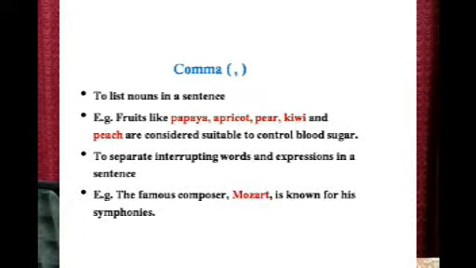To separate interrupting words and expressions in a sentence. So sometimes you find there can be certain phrases or words coming in between a sentence and breaking the sentence into two. So in such cases we use a comma before and after that interrupting word or expression. Look at the example. The famous composer, Mozart, is known for his symphonies. So here the sentence is broken by Mozart. So in order to separate that word Mozart, we are using commas.